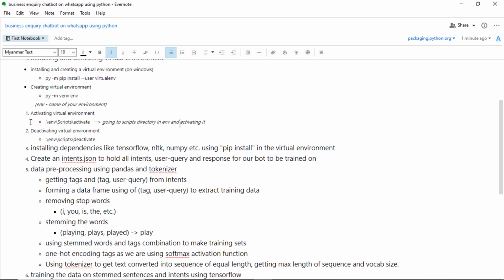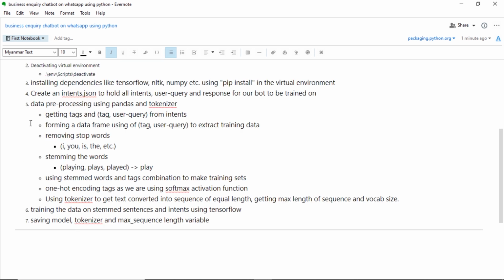For that, we will use pandas and tokenizer. So first of all, we will remove the stop words from the sentence. For example, I, you, is, the. They are all very common English words, so we will remove them. And after that, we will stem the words of the sentence. For example, playing, plays and played all become a single keyword, that is the base word. We are stemming the words because we don't know what the user may ask.